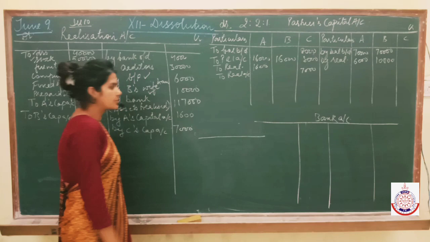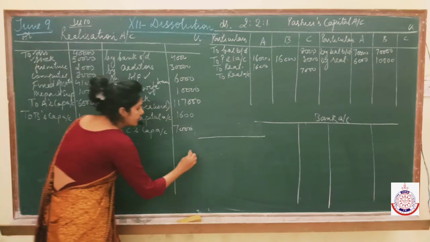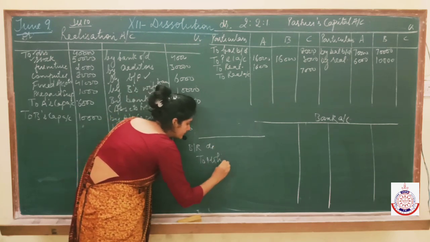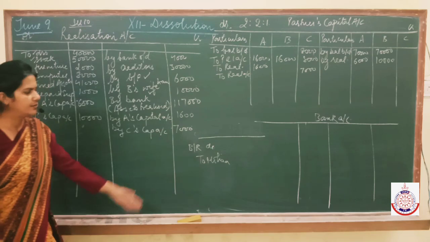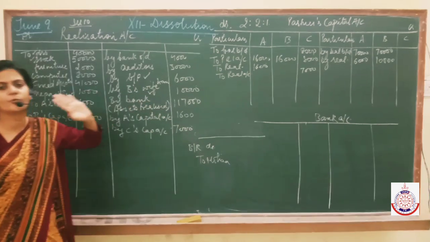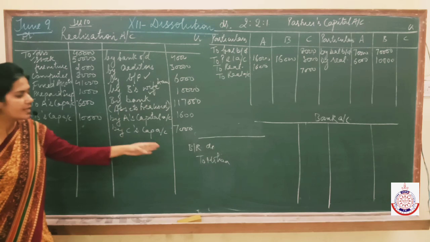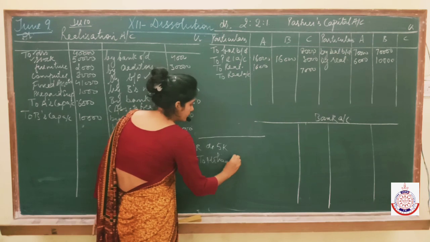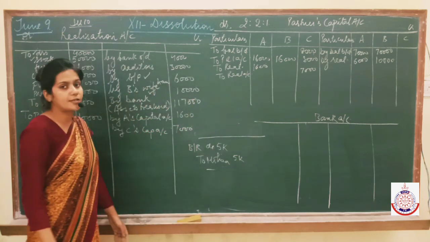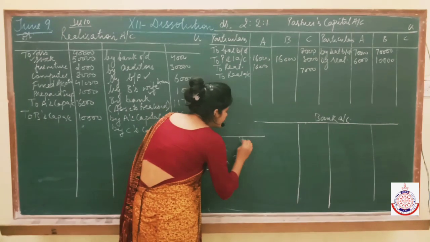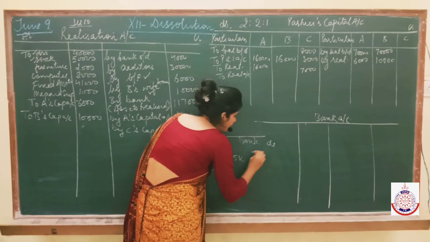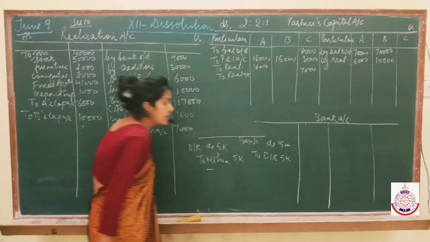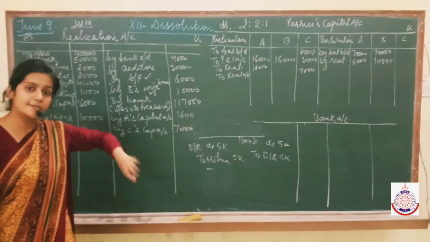Rough. First of all, you have received a BR from Mohan, so you must have passed the entry that time: BR to Mohan. We are not concerned with this entry because neither we are making BR's account nor Mohan's account, because we are winding up the business. So this entry will not be shown anywhere. 5,000, 5,000. Then we got this bill discounted from the bank also. It means we must have passed one entry that time, that is bank to BR. 5,000, 5,000.